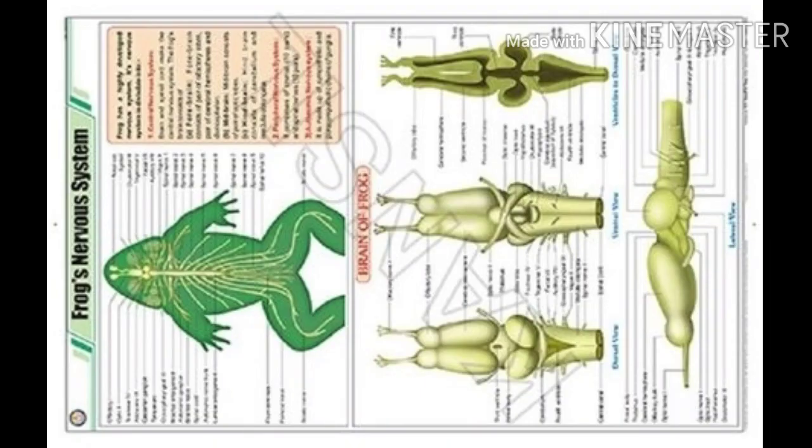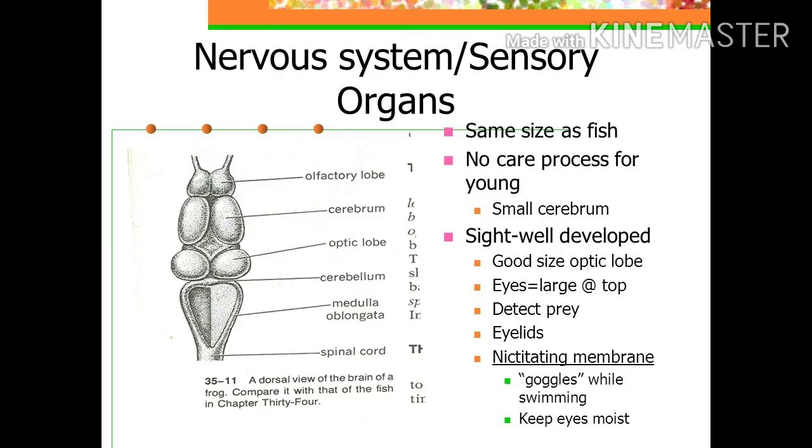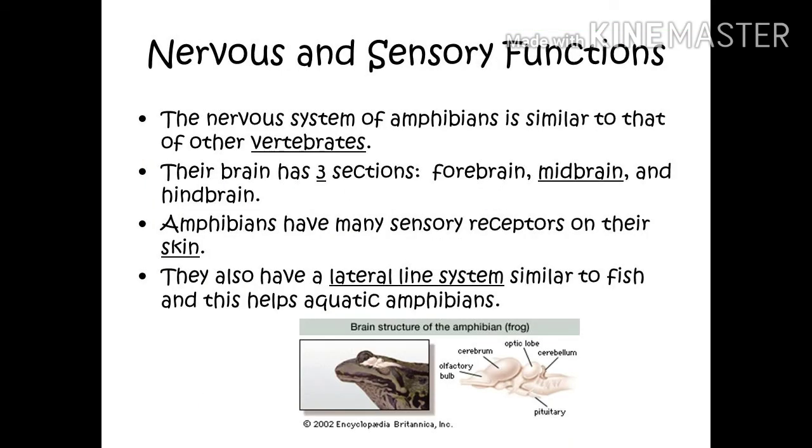Next, the nervous system of the frog. The nervous system is divided into the central nervous system (CNS), the peripheral nervous system (PNS), and the autonomic nervous system (ANS). The peripheral nervous system consists of 10 pairs of cranial nerves, which arise from the skull, and 10 pairs of spinal nerves, which arise from the spinal cord. The autonomic nervous system is divided into sympathetic and parasympathetic nervous systems. They control involuntary functions of visceral organs, meaning the very important organs in our body. The CNS consists of the brain and spinal cord.